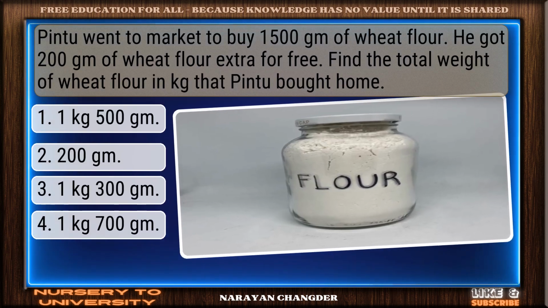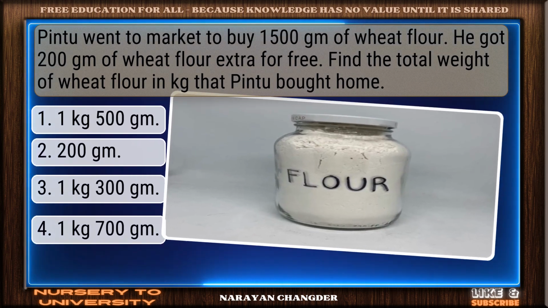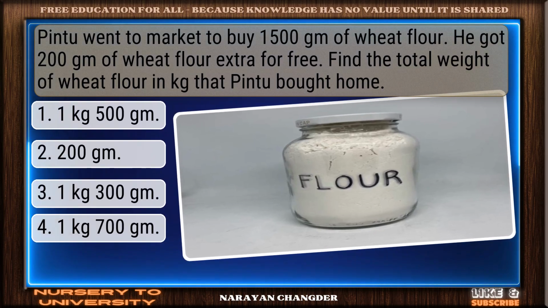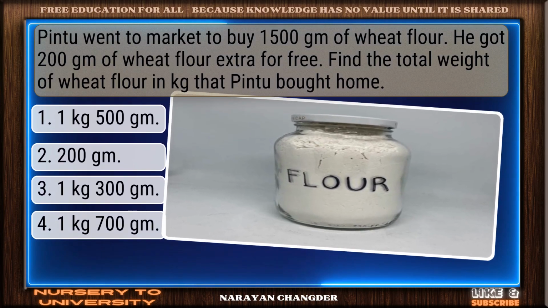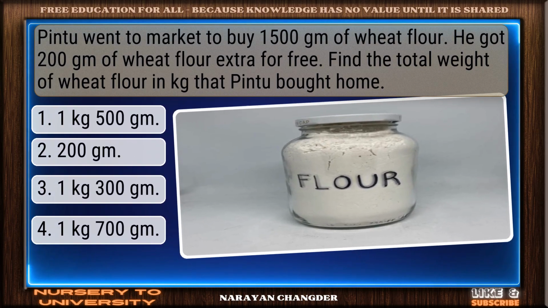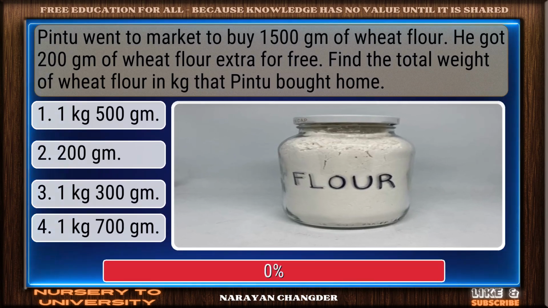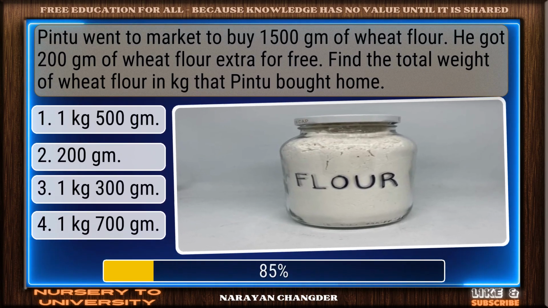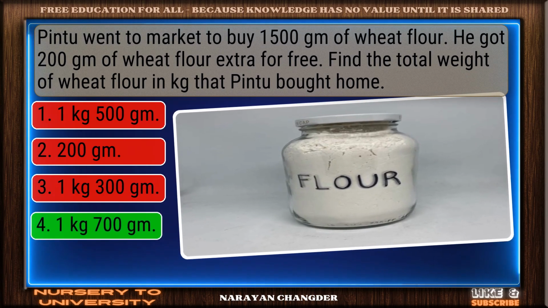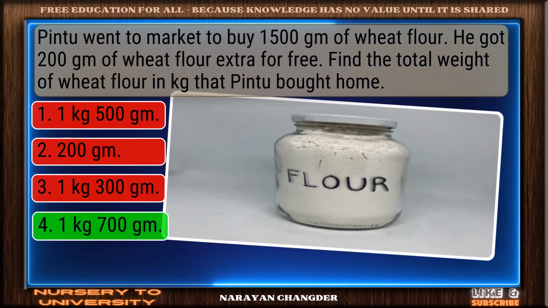Pintu went to market to buy 1500 gm of wheat flour. He got 200 gm of wheat flour extra for free. Find the total weight of wheat flour in kg that Pintu bought home. Solid response. 1.7 kg is a valid choice.